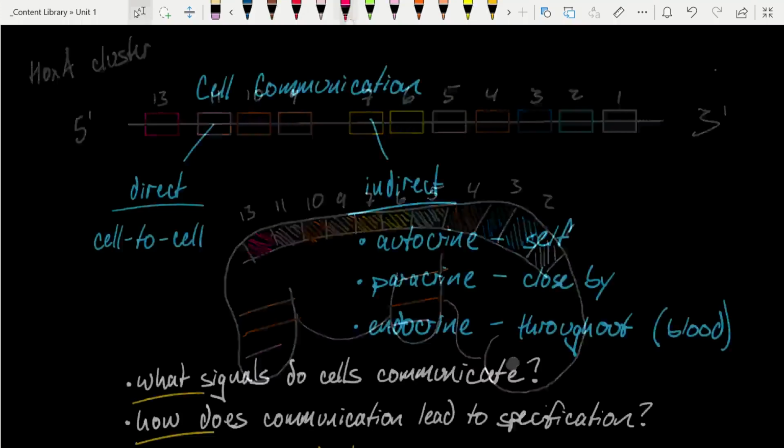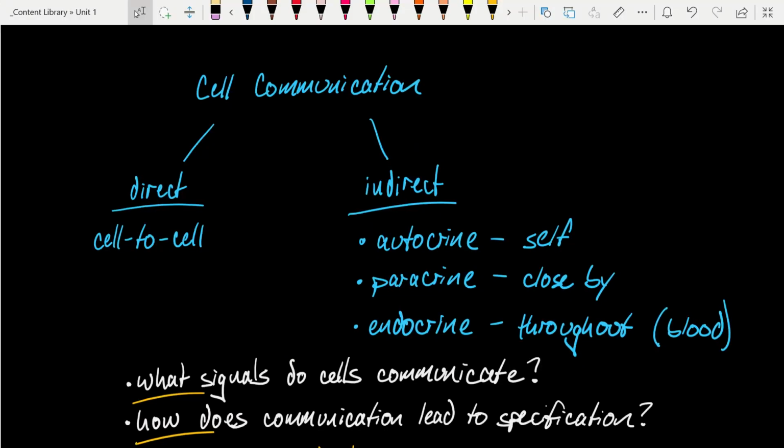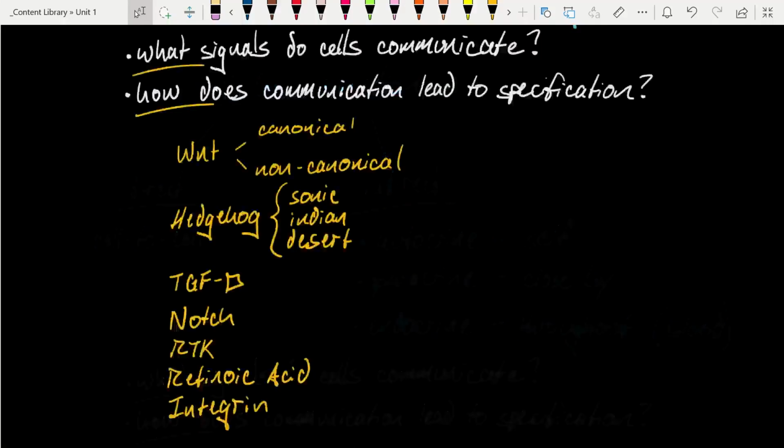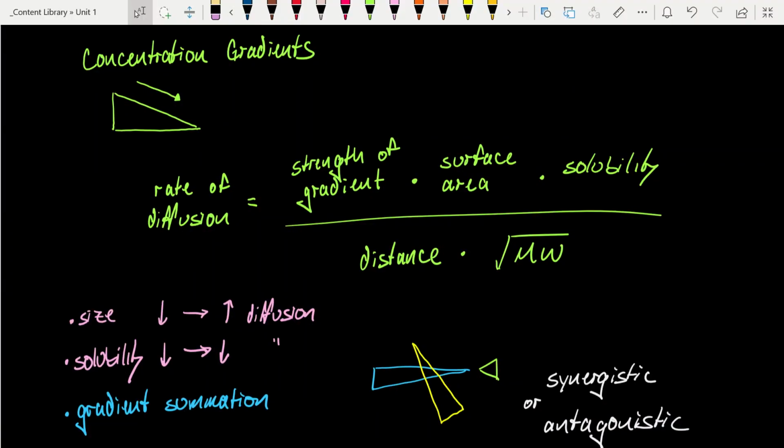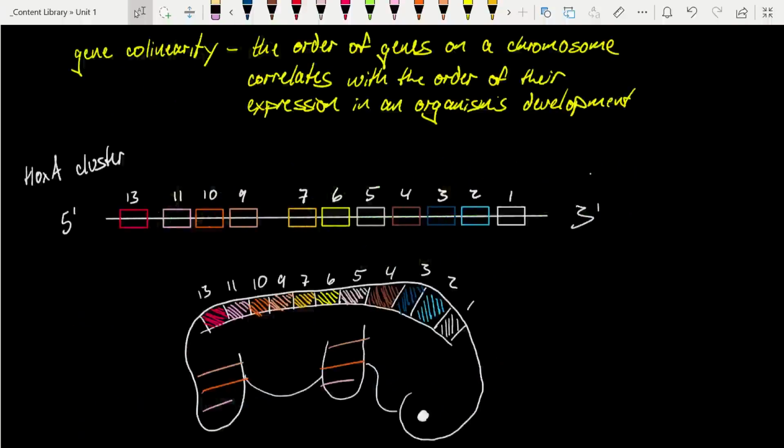So to summarize, we introduced the idea of cell communication, that it can be direct and indirect, but we want to know what signals these cells communicate and how this communication leads to specification. We talked about 7 key evolutionarily conserved signal transduction pathways that we will describe later, each of them receiving their own little video. We talked again about the importance of concentration gradients and what might regulate the rate of diffusion. And lastly, the idea of gene collinearity, that in some cases, albeit rarely, the organization of the genes on the chromosome directs the expression that we see during the organism's development.